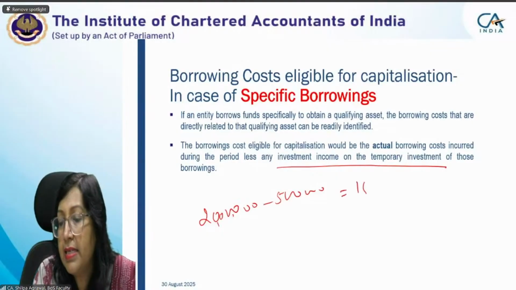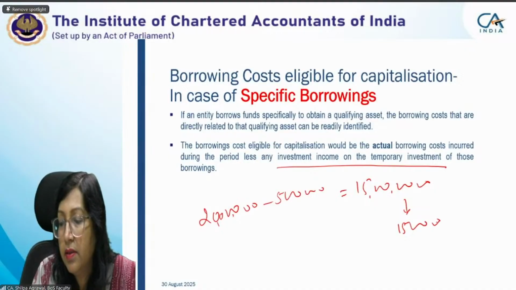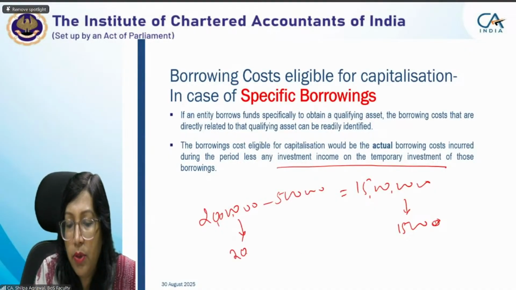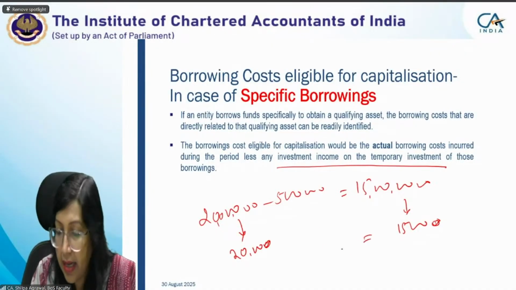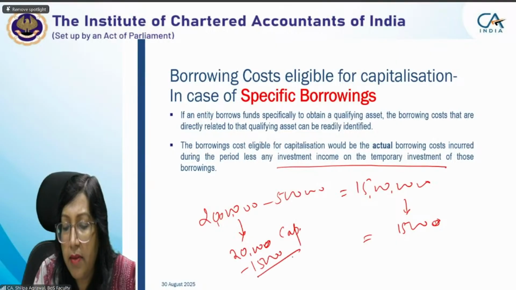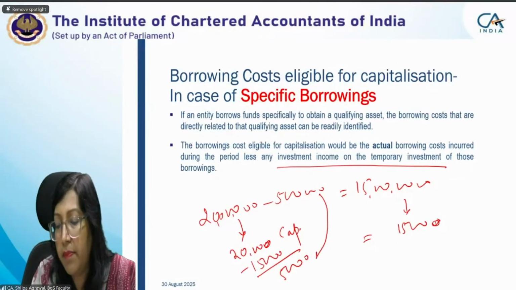15 lakh is idle, and out of 15 lakh, when you earned, you got investment income of 15,000. Fine. And you are paying total 20,000 rupees. So ultimately you come to a matching concept of 5,000. What you are doing is capitalizing 20,000 and reducing it with the investment income. So the 5,000 related to this will come automatically.